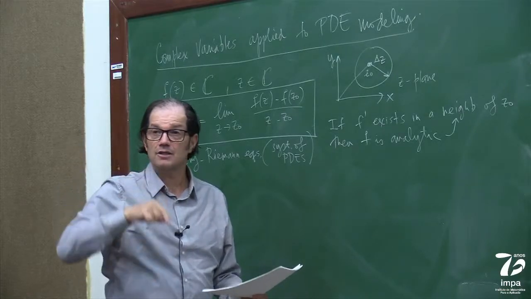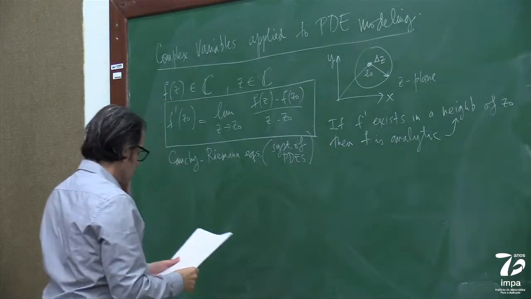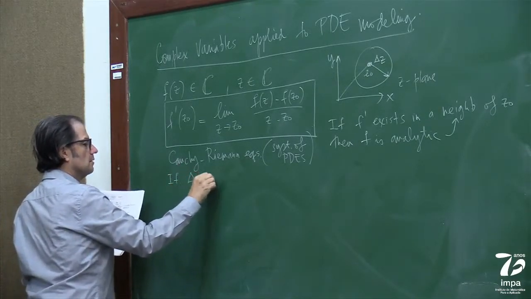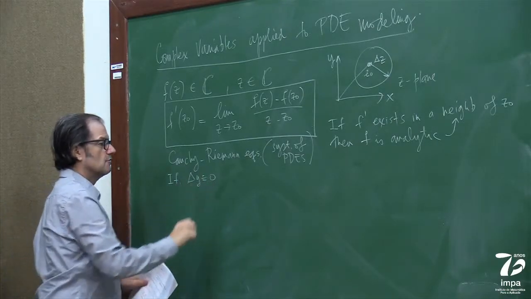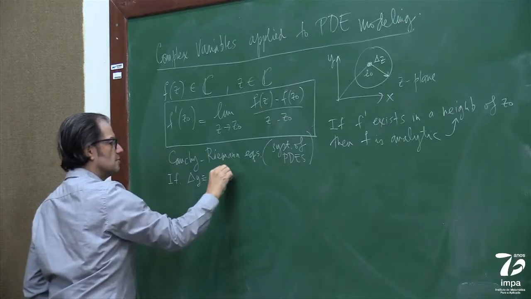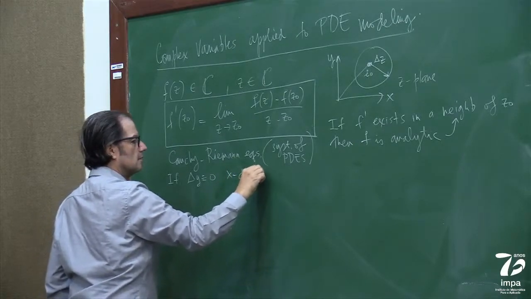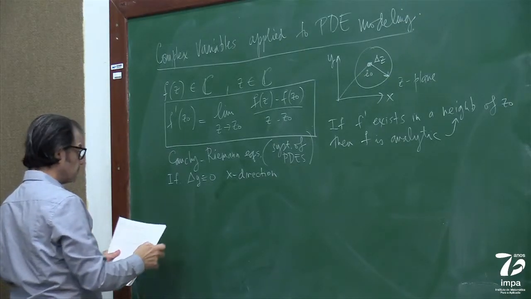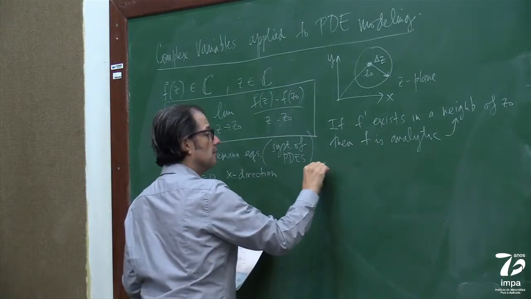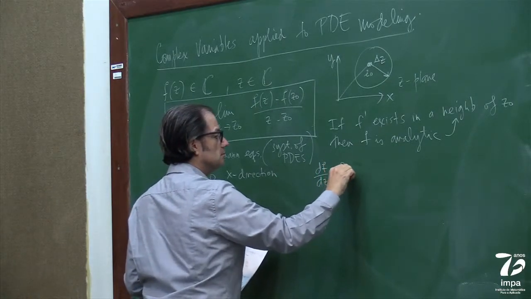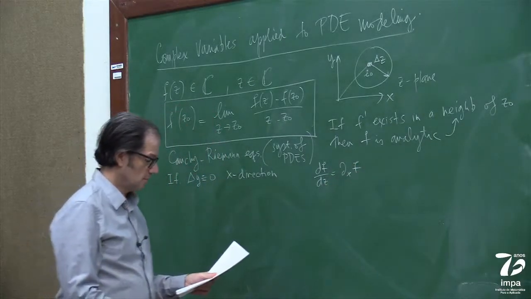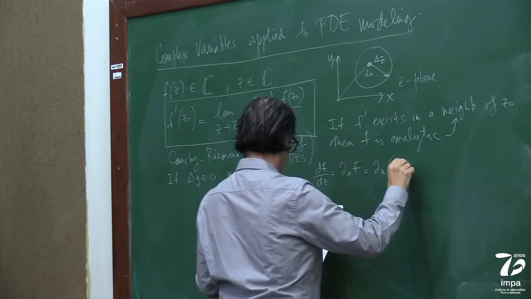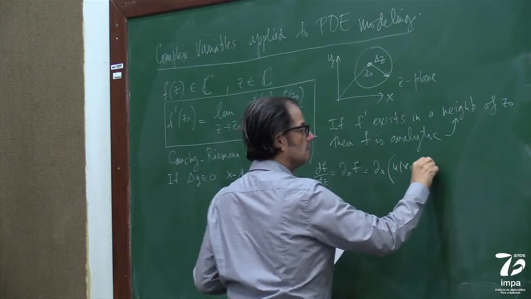I can definitely choose two specialized directions, the x and the y direction. Okay? So if, let me put it like this, delta y is identically 0 in delta z, this means x direction, then I have this. Let me put it here. Right, this is equal to this, which is equal, now you see my notation.